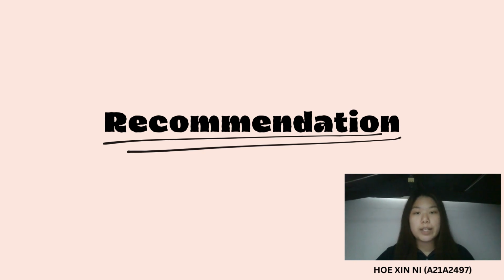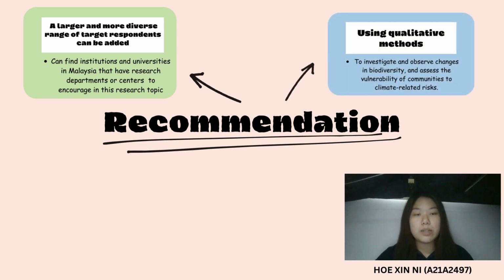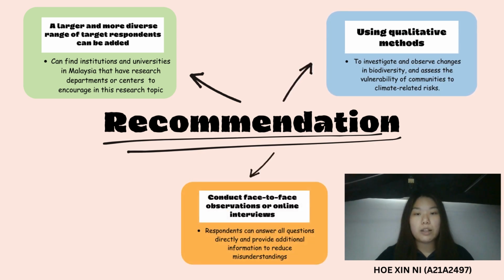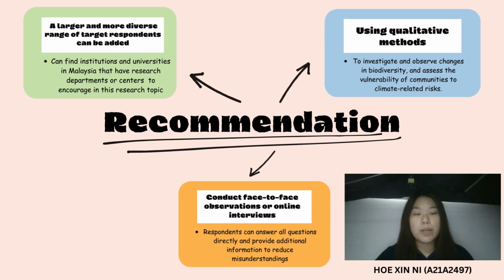We had 3 recommendations on this topic. First is that a more detailed range of target respondents can be added, to find the institutions and universities in Malaysia that have research departments to encourage this research topic. Second is using a qualitative method to investigate and observe changes in biodiversity. Last, conduct face-to-face observation or online interviews, because it is easier for respondents to answer all the questions directly and provide additional information to reduce misunderstanding in this study.